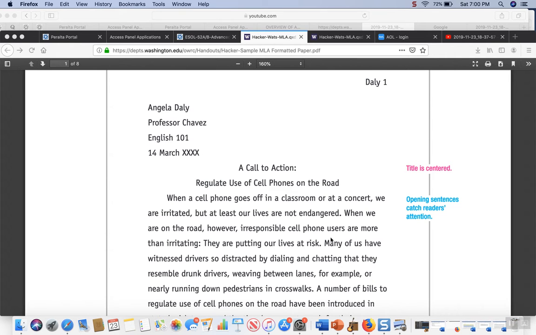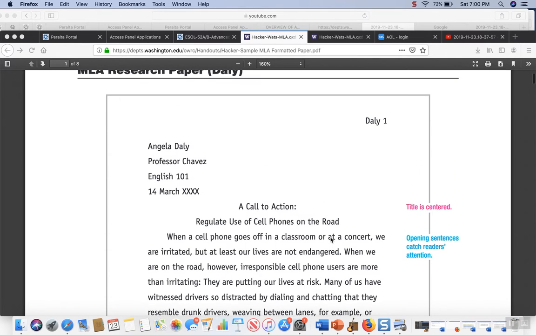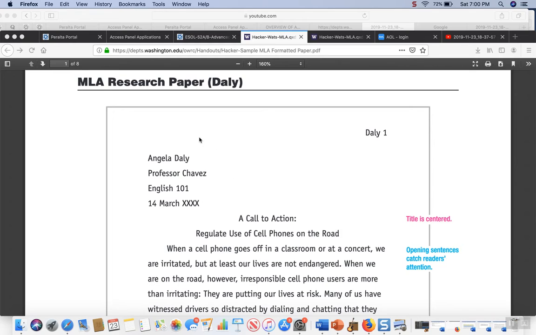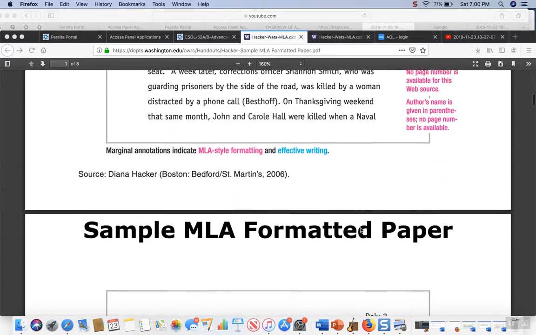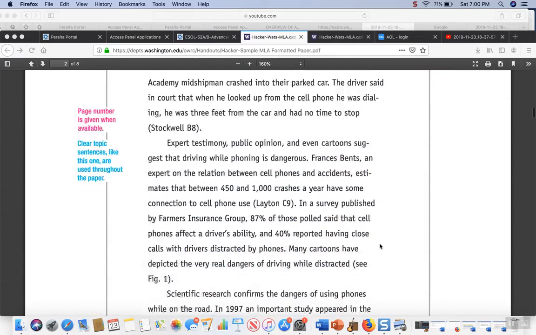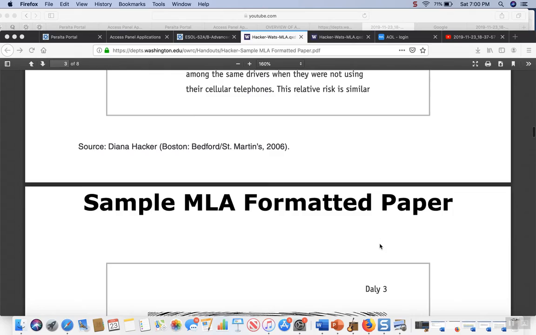Okay, now let's look at how this paper is put together. You've already learned how to do a heading in MLA format. Here's the last name of the student writer and the page number, and those continue through the paper, okay? Every page has last name and page number.